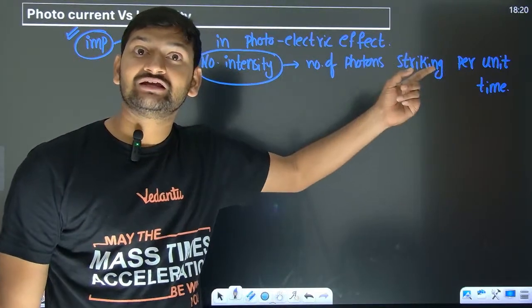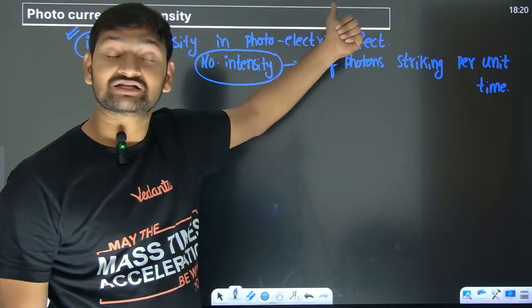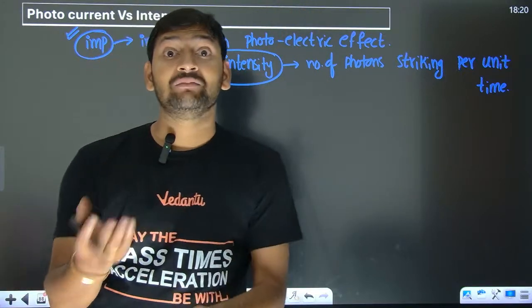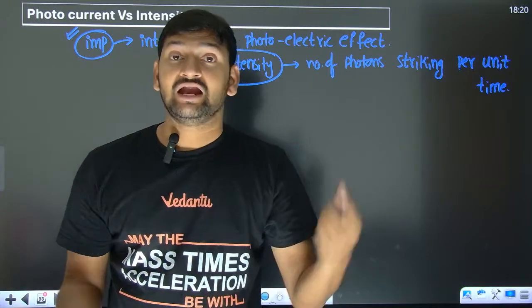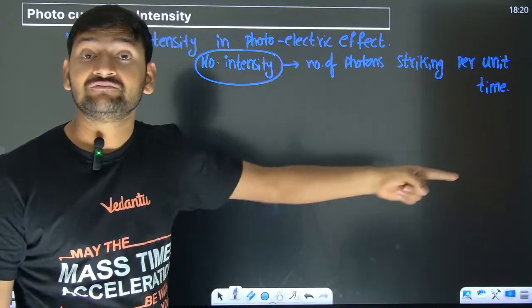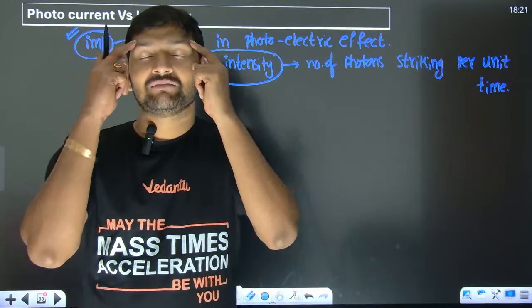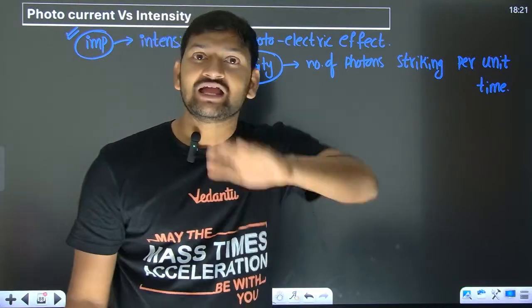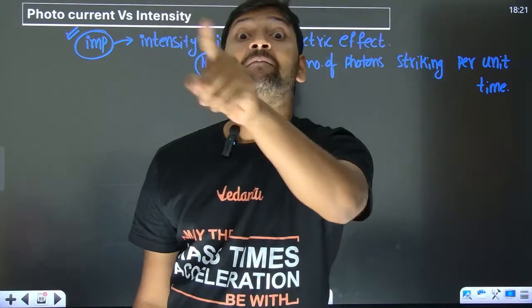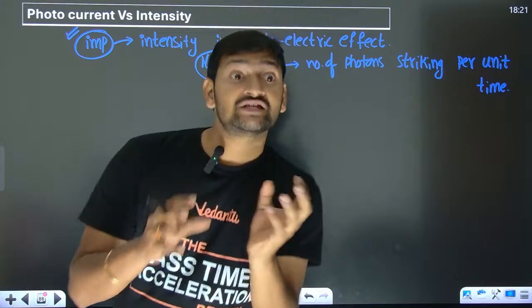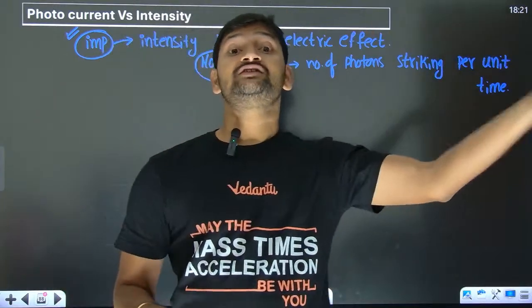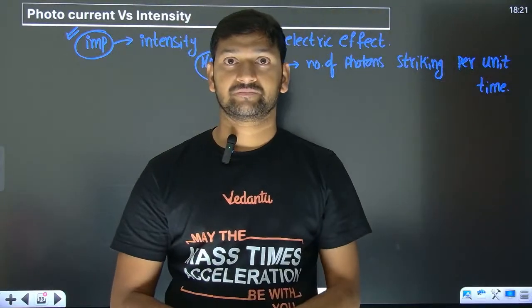What we have seen some time back, 50 watt per meter square, is watt intensity. And in photoelectric effect, every time when we are going to talk about intensity, keep in mind it is number intensity. So if they say intensity is increased, number intensity is increased. That means if you are sending 100 photons, now you are sending 200 photons.